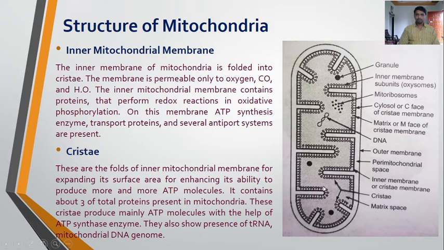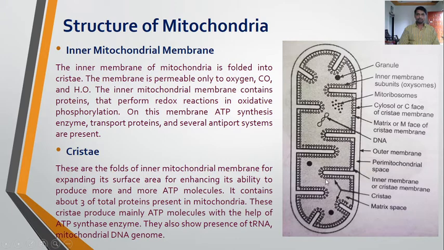So to provide more surface area, these cristae are expanded in the form of inner foldings of the inner mitochondrial membrane. So it increases the surface area. Cristae are the infolds of the inner mitochondrial membrane for enhancing the ability to produce more and more ATP molecules.